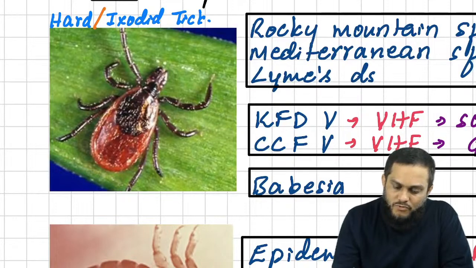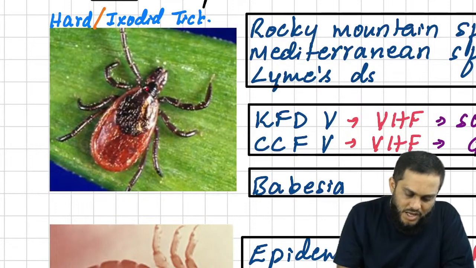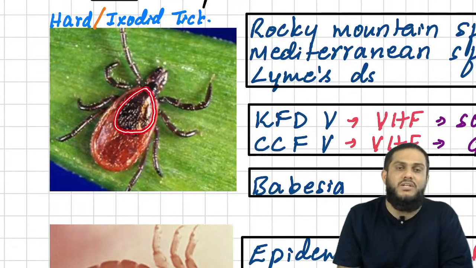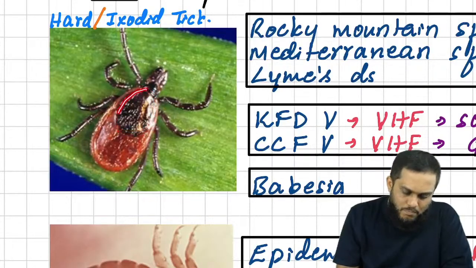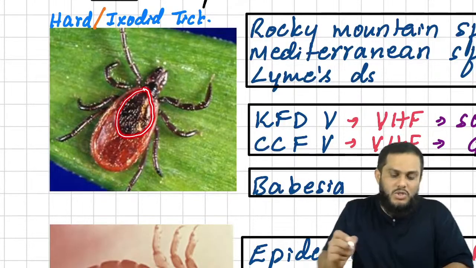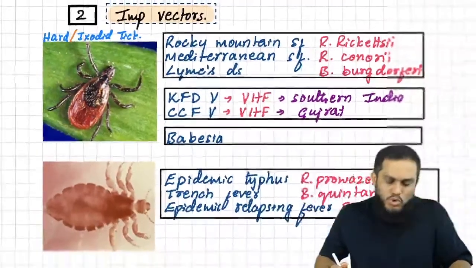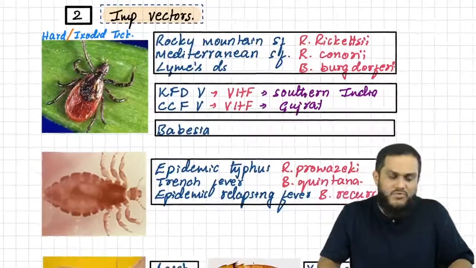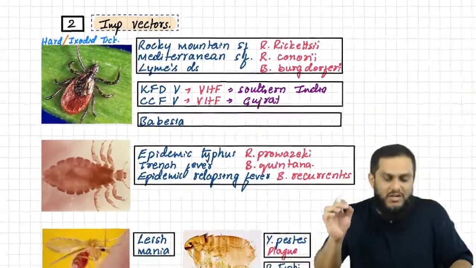How to identify that this is a hard tick? Most of you might know: there is a triangular plate on the dorsum of the tick. If there is a triangular plate like this on the dorsum of the tick, this is a hard tick or ixodid tick. This is the most commonly asked question, the examiner's favorite. Hard tick, very, very favorite.